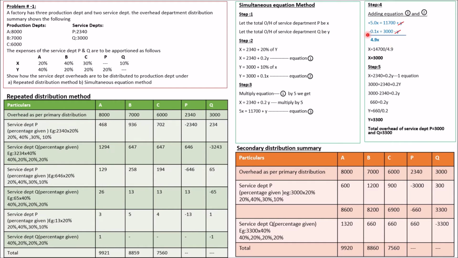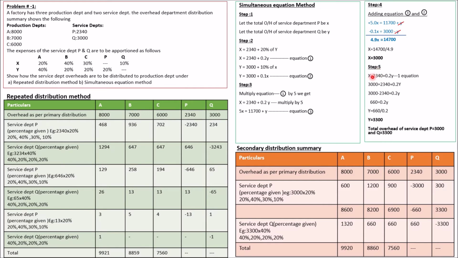5x minus 0.1x, you will be getting 4.9x, and 11,700 plus 3,000, you will be getting 14,700. So 4.9x is equal to 14,700. Now find the value of x. X is equal to 14,700 divided by 4.9. X value is 3,000. This 3,000, we can substitute to find the value of y.